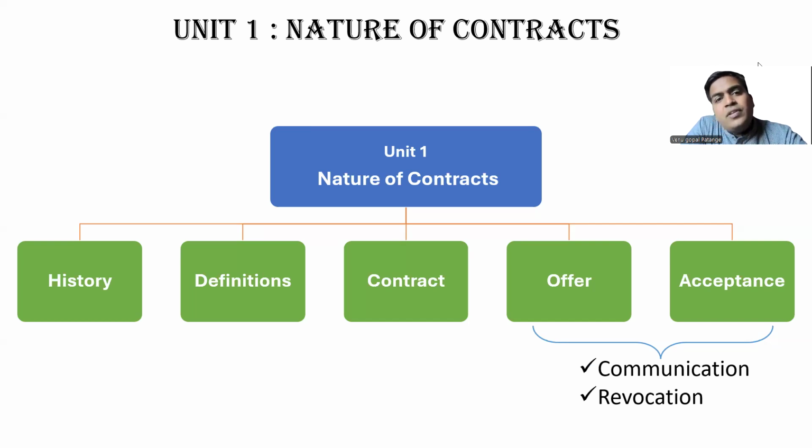Then we discussed offer, three questions in offer. Then we moved to acceptance, and discussed three questions in acceptance as well. So now there is a joint topic of communication and revocation with regard to offer and acceptance. Let us see communication, and thereafter we'll move to revocation.